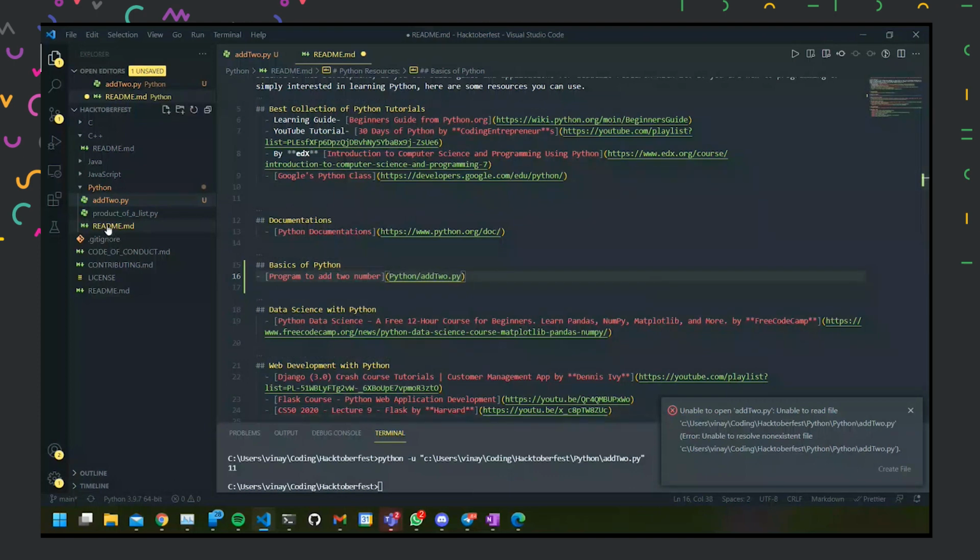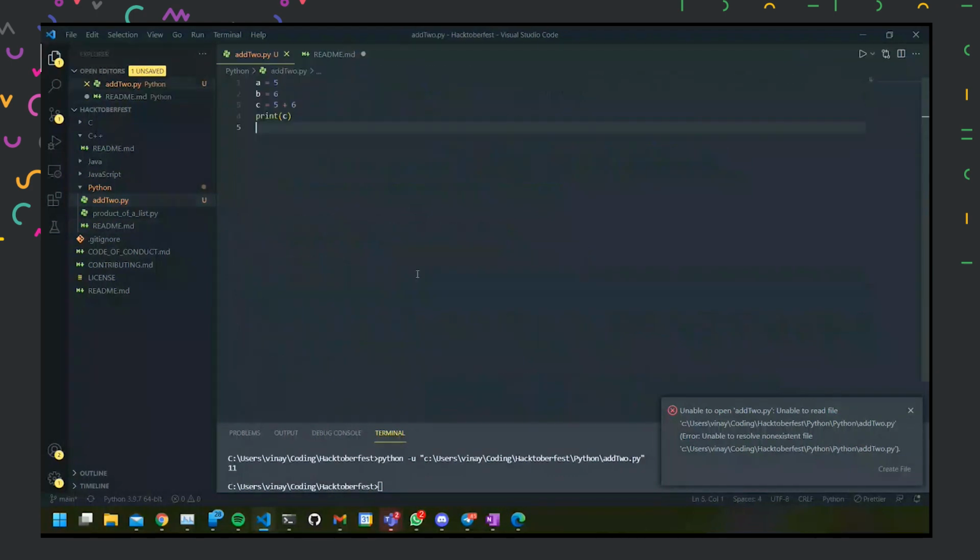And if you notice, the README file is in our Python folder, so we don't even need to go inside the Python folder. We can simply put it like this. And then if we click, it will open the file. That means our link of the folder is correct.